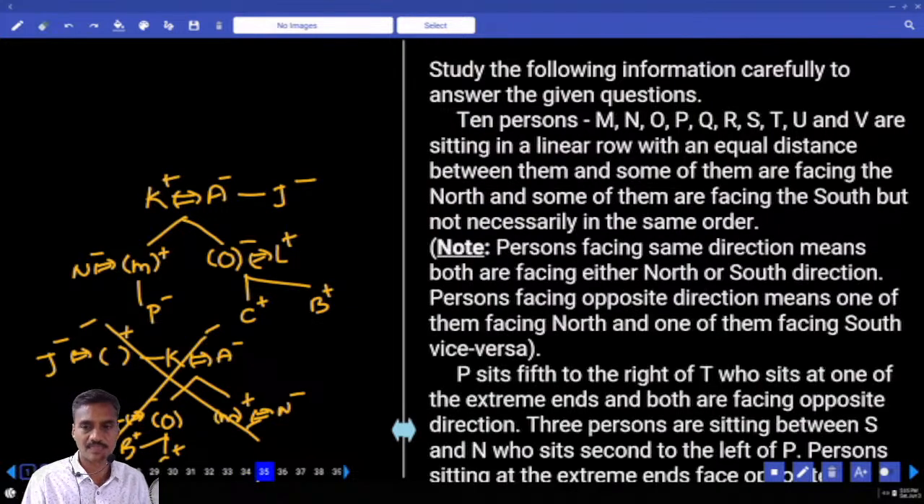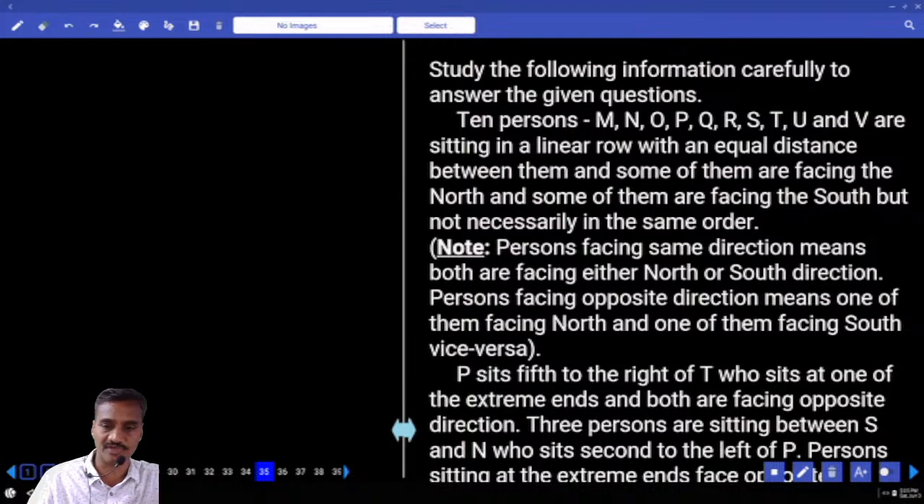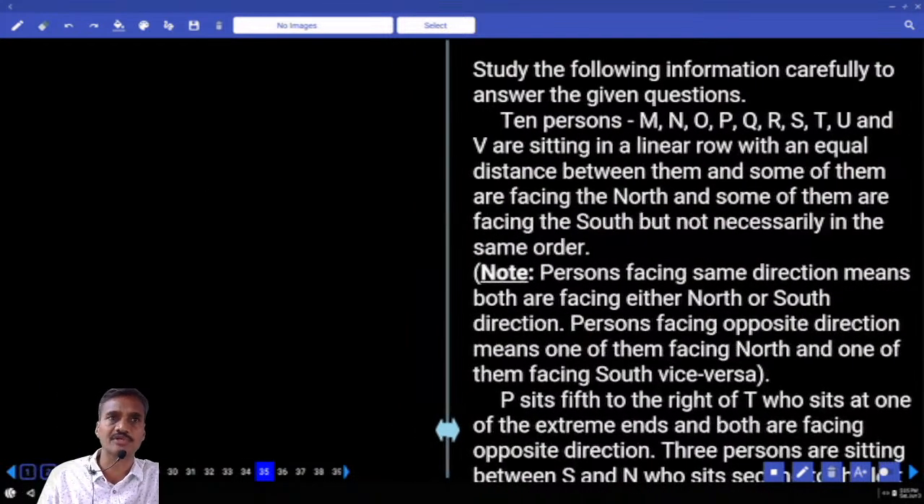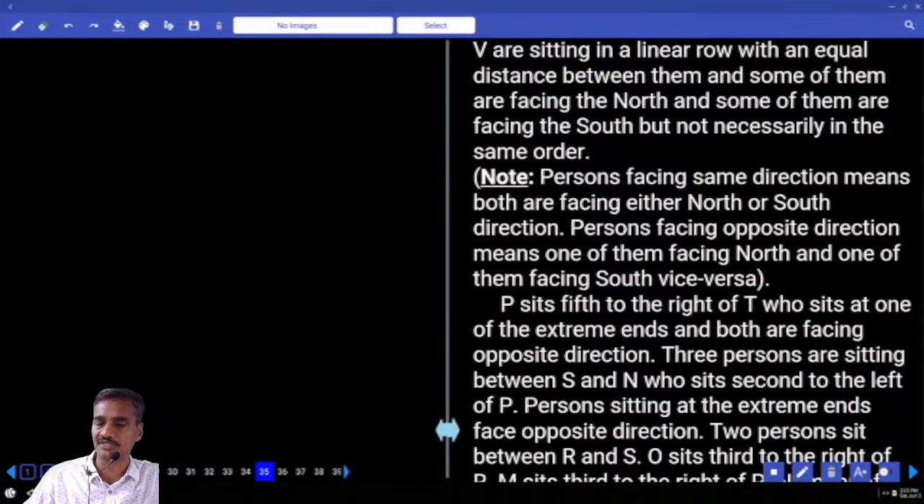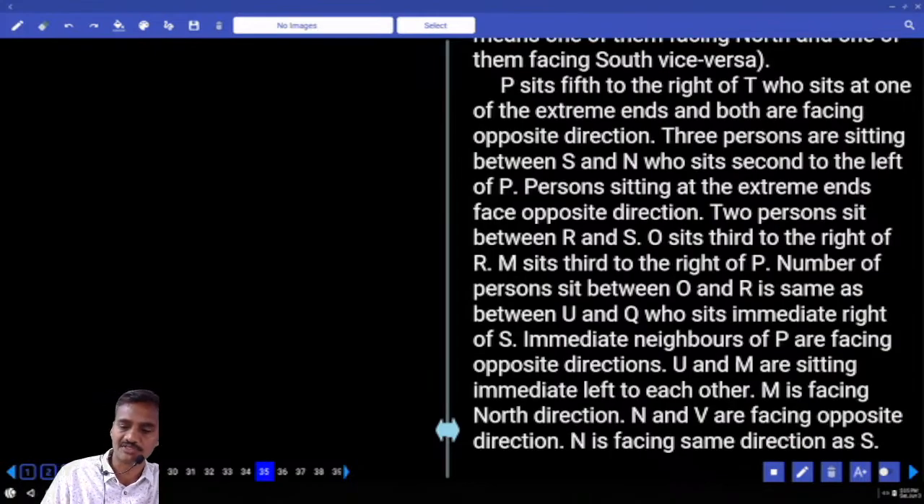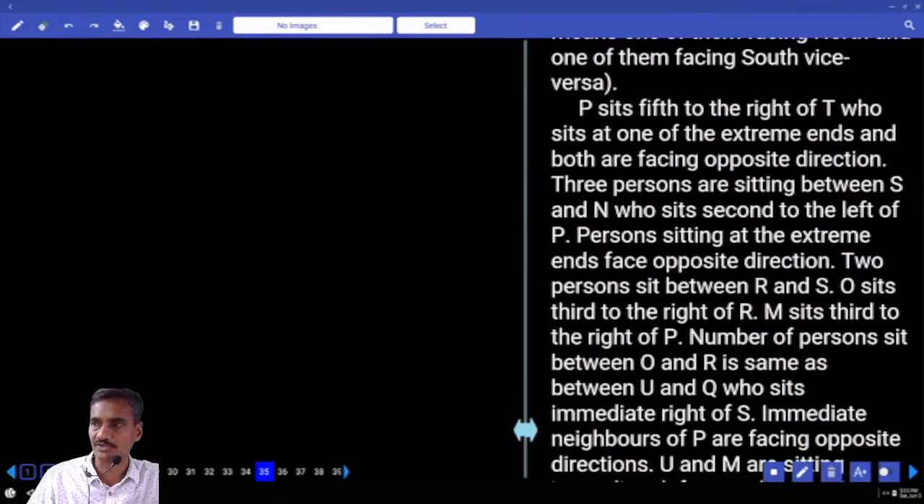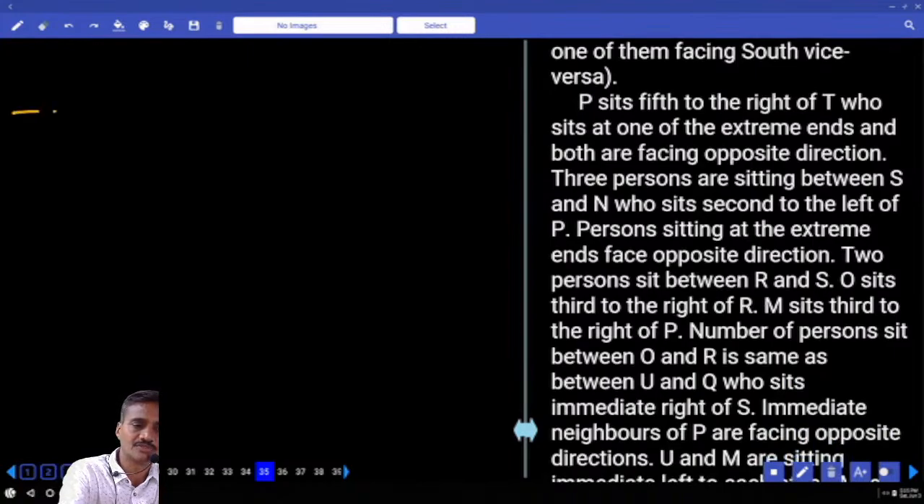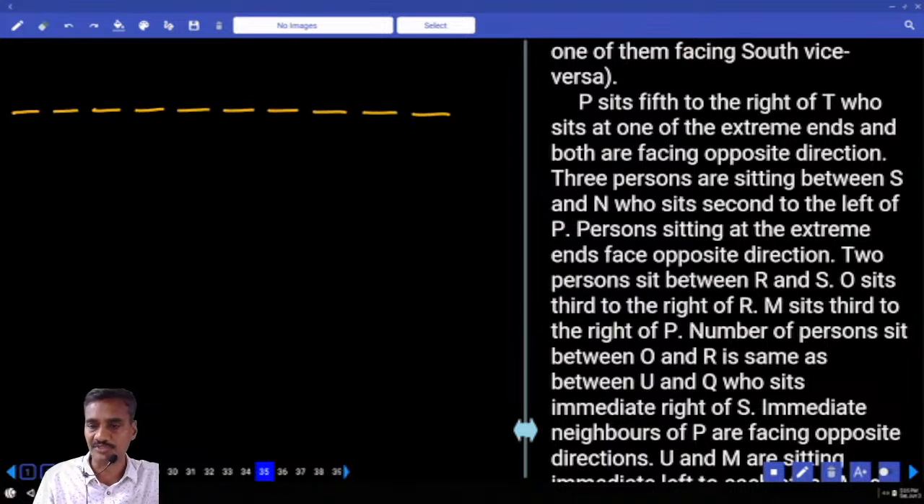Then 35 onwards. Now question number 35 onwards, there are some 10 persons seated in a row and facing different directions. Now 10 persons M, N, O, P, Q, R, S, T, U and V are sitting in a linear row with equal distance between each other. Then some of them are facing north and some of them are facing south. How many persons altogether? 10 persons.